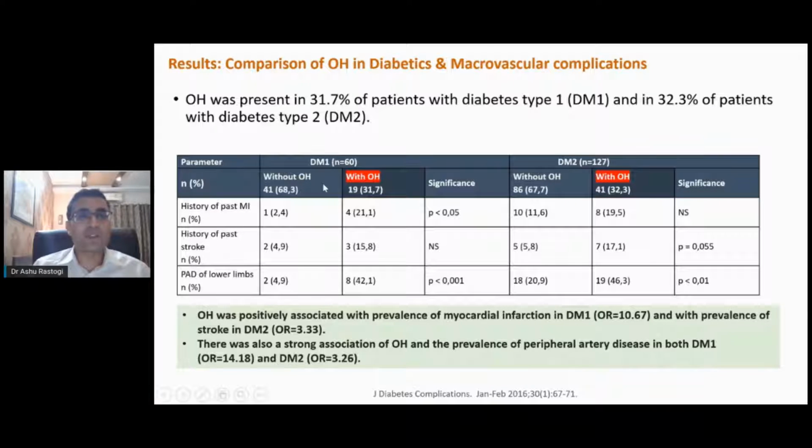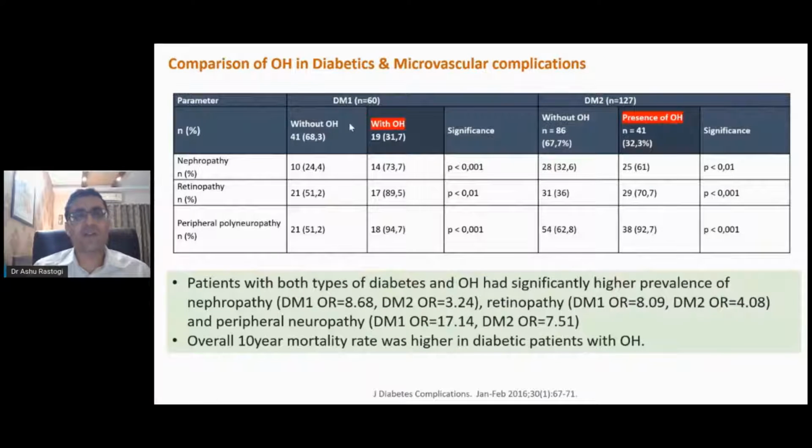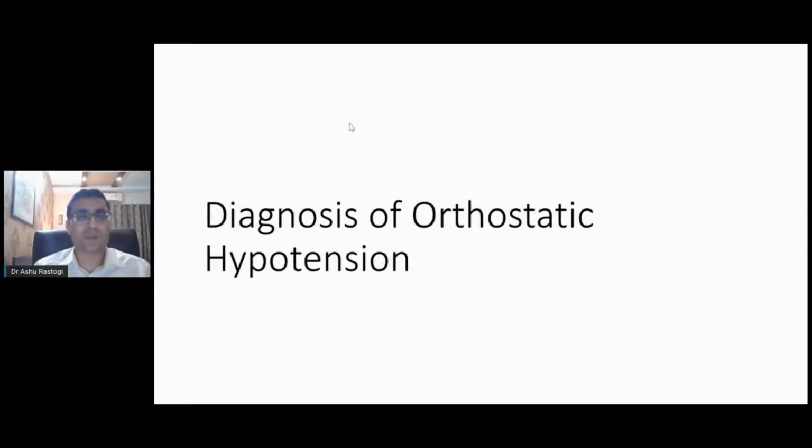So you can see almost 1 in 3 patients with diabetes, whether type 1 or type 2, have orthostatic hypotension. So whenever you see a patient with diabetes, always check their blood pressure, especially in the standing and supine positions. There is also a higher prevalence of nephropathy, retinopathy, and peripheral neuropathy in these patients with orthostatic hypotension. So this suggests that if you get a simple sign like orthostatic hypotension, it's likely that your patient is having other microvascular complications also.